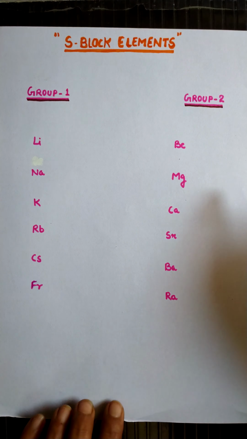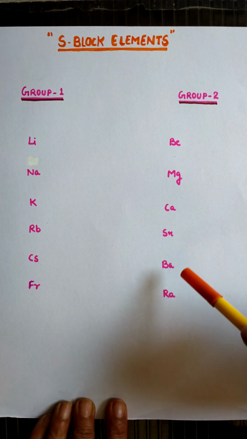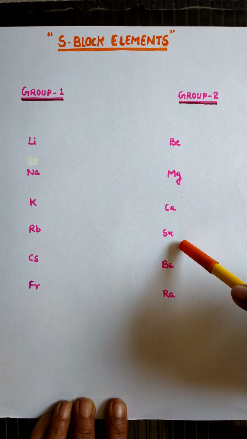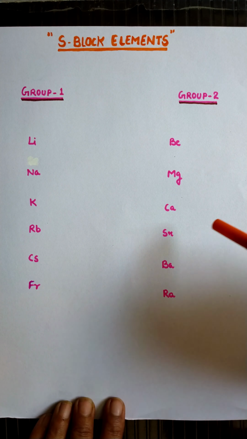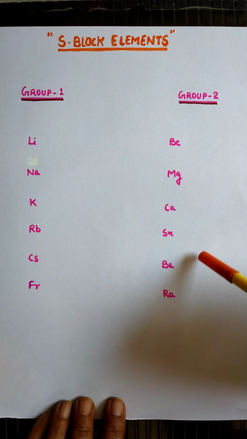This is group second: beryllium, magnesium, calcium, strontium, barium and radium. So you can remember them like this: Beta mange kanya sundar bap razi. So these are certain tricks by which you can learn them.